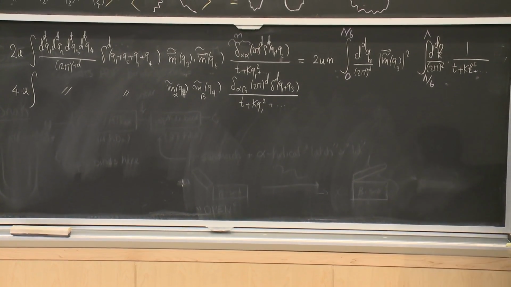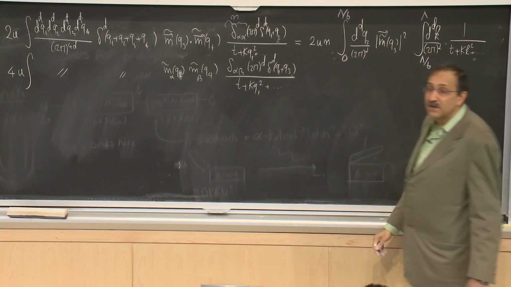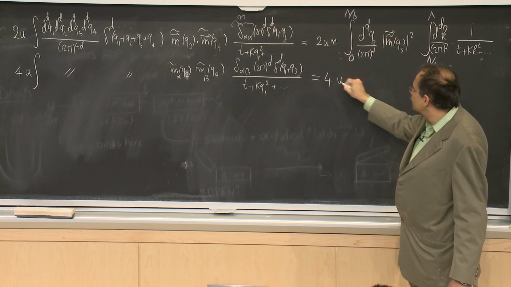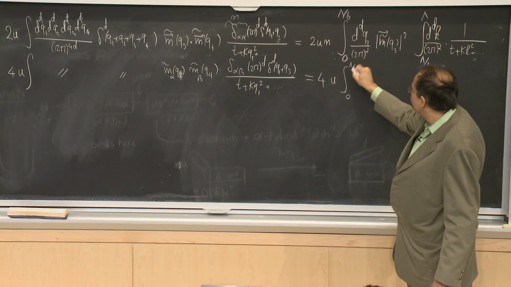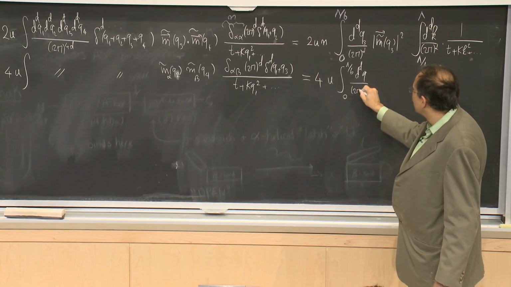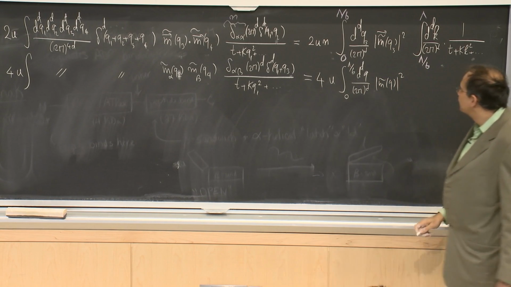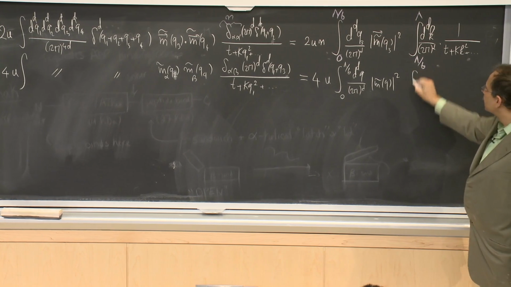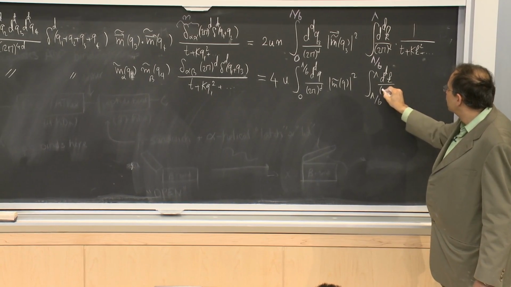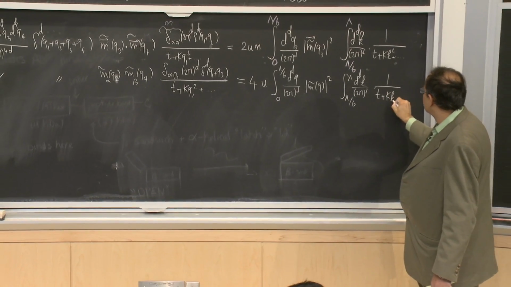Again, since Q1 plus Q3 is 0 and the sum of the 4 Q's is 0, these two have to add up to 0. So the answer can be written again as 4u integral 0 to lambda over b, d^dq of some q divided by 2 pi to the d, m tilde of q squared, and then actually the same integration, lambda over b, lambda d^dk, 2 pi to the d, 1 over t plus k squared.